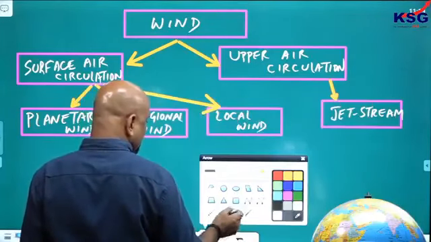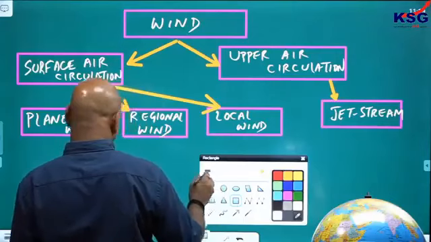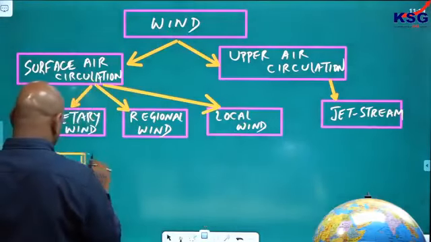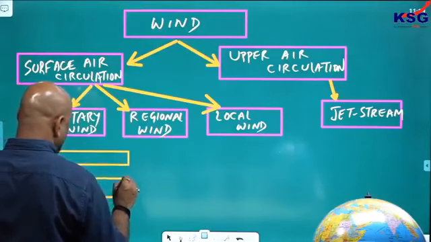Again, this planetary wind is of different types.